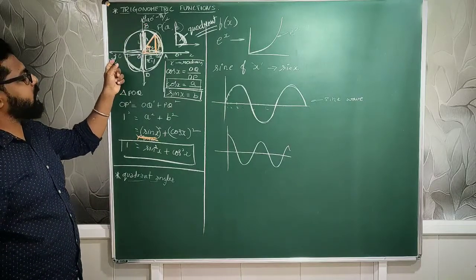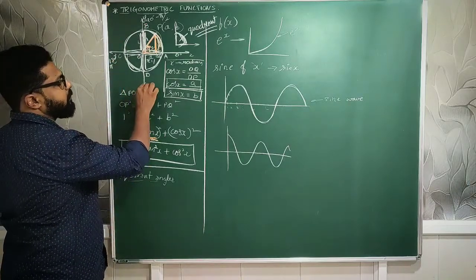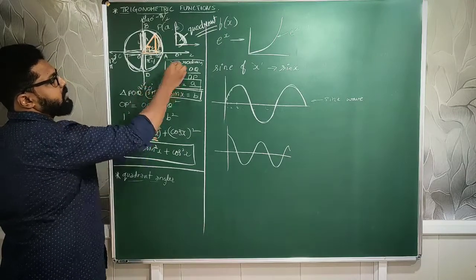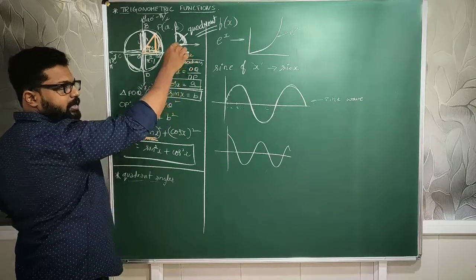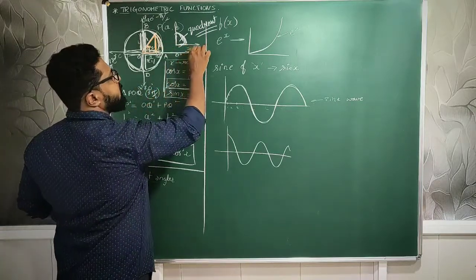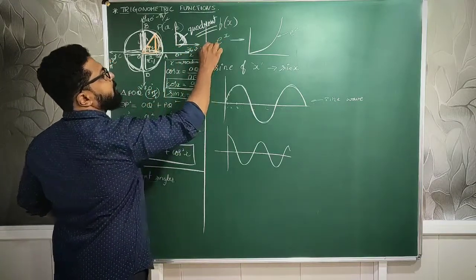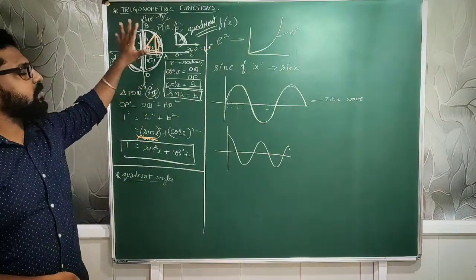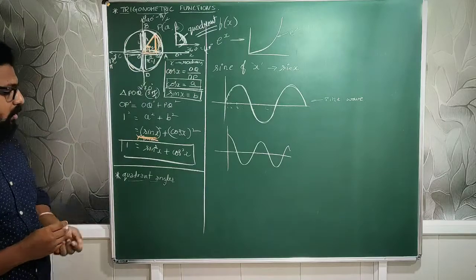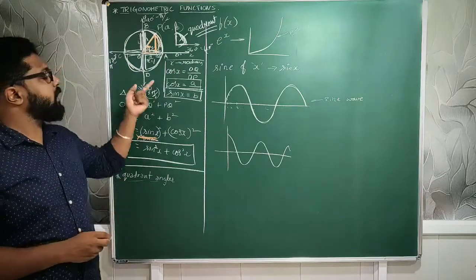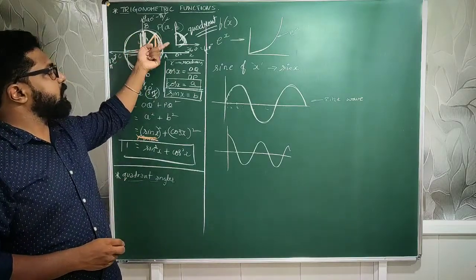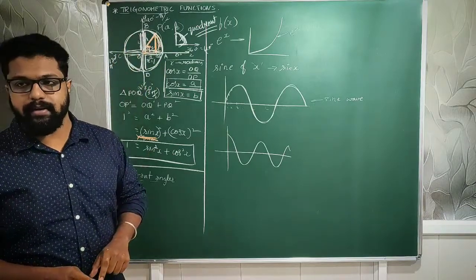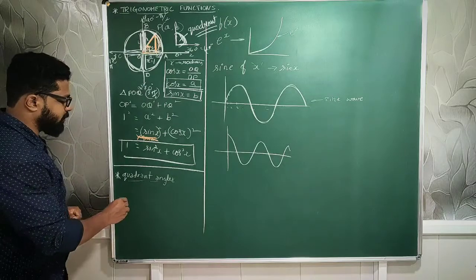Then comes 180 to 270, which is 3 pi/2. Last, again it stops at 0 degrees or 360 degrees. That is 2 pi radians. So these are called the quadrant angles. The angles made by the circle which is divided into 4 parts are called quadrant angles.